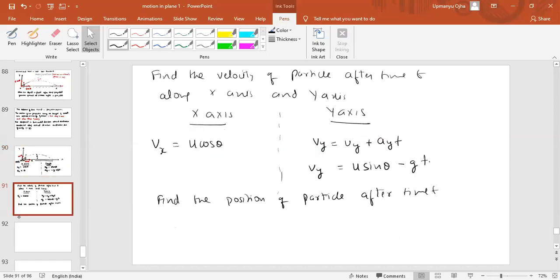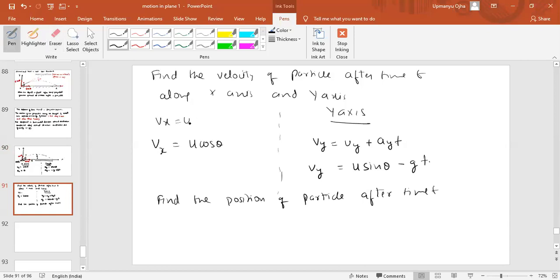Now, what we have to find is the velocity of the particle after time t along the x and along the y. So along the x, Vx will be equal to u cos theta. Here we are using the equations of motion along the x-axis and along the y-axis separately, so don't get confused.